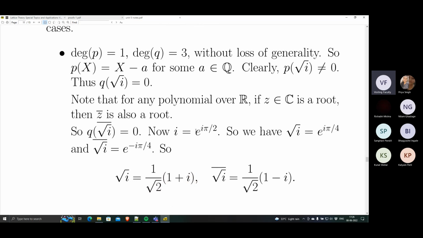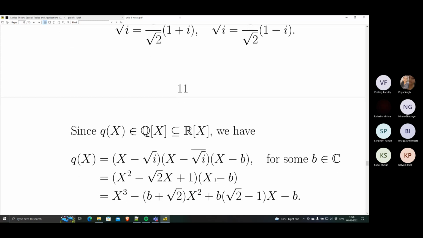We found this by looking at the angle of i; therefore the angle of square root i must be half of that, and then we evaluated this. So clearly square root i is not equal to its conjugate. If it were equal to its conjugate, it would be a real number, but it's a complex number, so it is not equal to its conjugate.